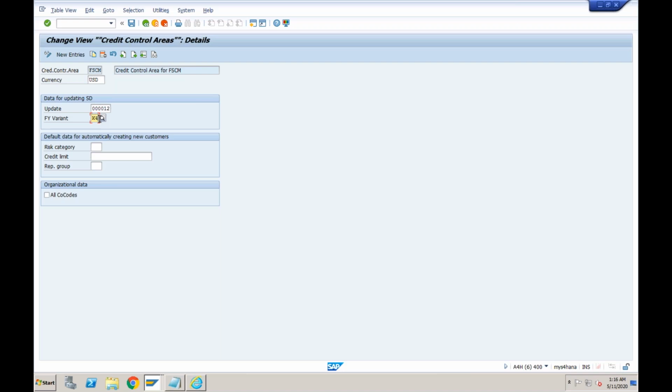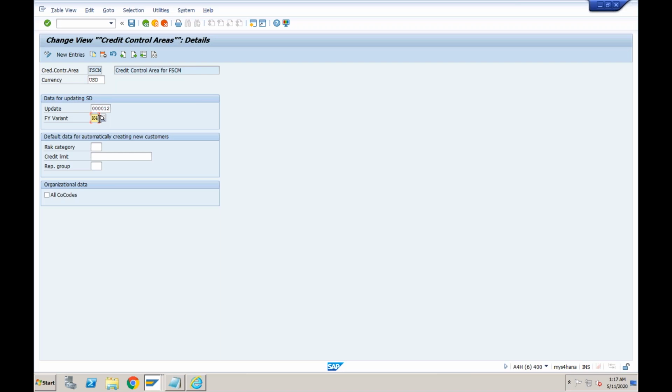No, but for liquidity planning, it has nothing to do with credit control area. Definitely from the FI point of view, that would be used in the liquidity planning also, but from the credit control area point of view, I don't think we will be needing this anywhere. So it was just a part of the enterprise structure, part of creating the credit control area.